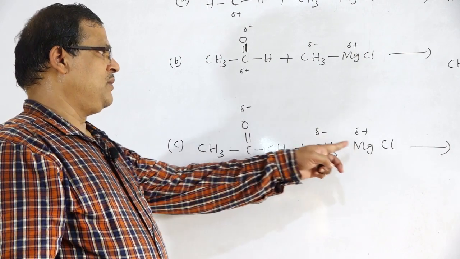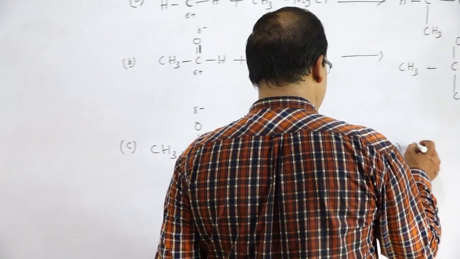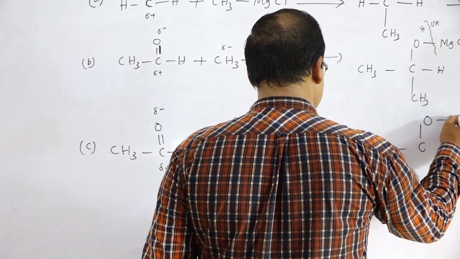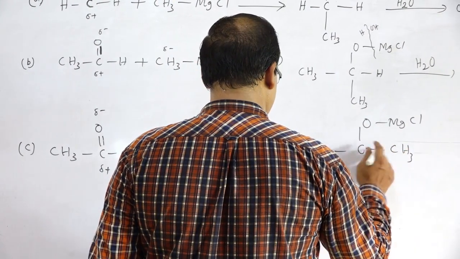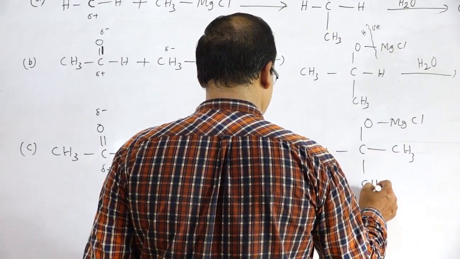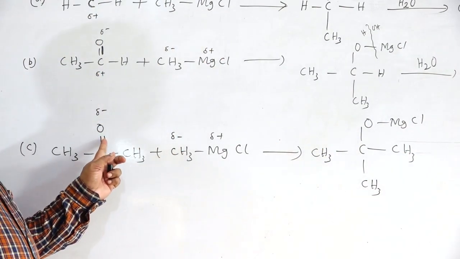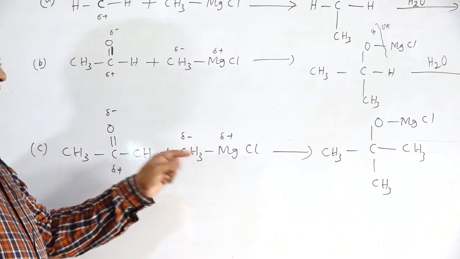Negative part is added with positive, positive part is added with negative. So there is the formation of CH3 C O MgCl bond CH3 bond CH3. Carbon oxygen pi bond will break. Negative part is added with positive, positive part is added with negative.